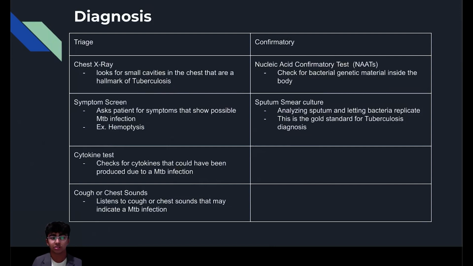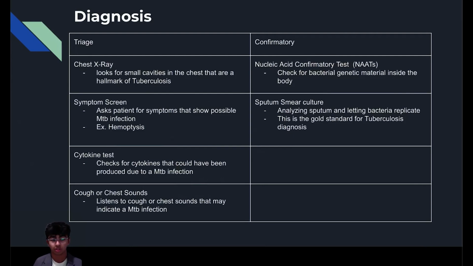Diagnosis of tuberculosis includes 2 types of tests: triage tests and confirmatory tests. Triage tests are used to determine if the patient has a high probability of having tuberculosis, and confirmatory tests confirm this. Some triage tests include screening symptoms, chest x-rays, CRP blood tests, cytokine tests, and cough or chest sounds. Positive triage tests for a symptom screen would be having hemoptysis. A positive triage test for a chest x-ray would be granulomas being found.